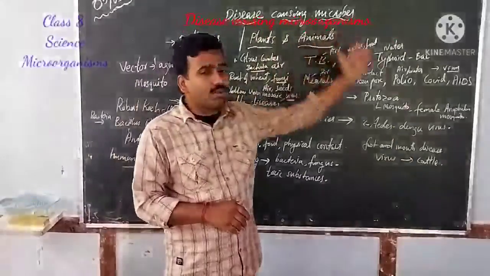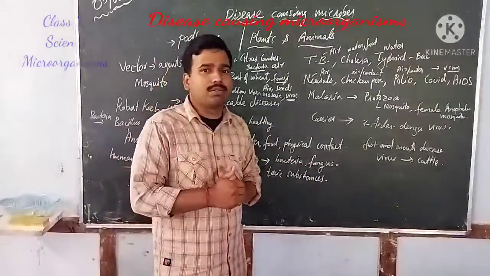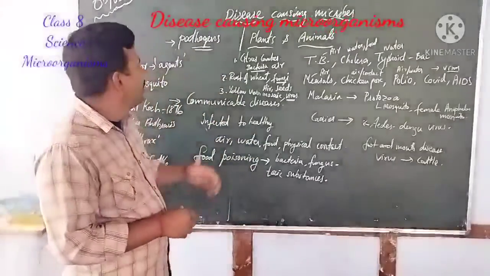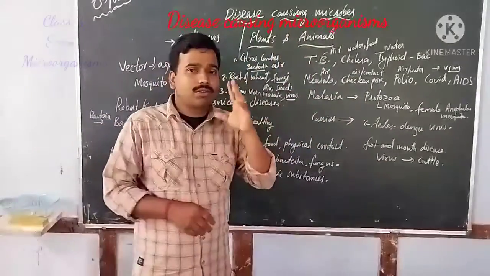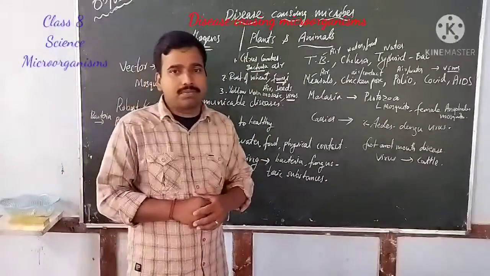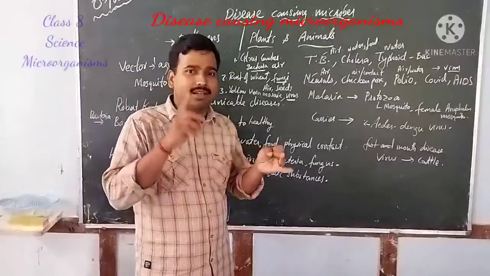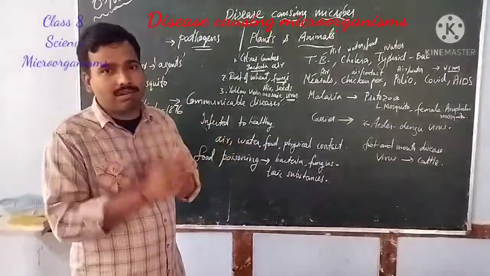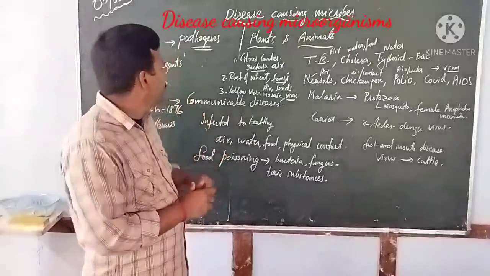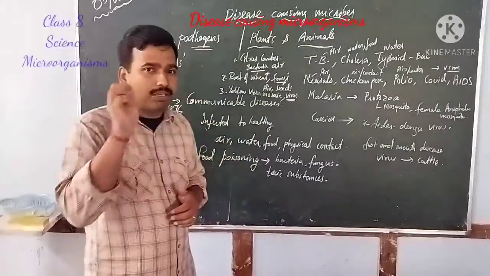Disease causing microbes. Earlier we were only thinking about the usefulness of microorganisms, and we can call these disease causing microorganisms pathogens. Whether it is bacteria, fungus, virus or protozoa, all these disease causing microorganisms can be classified into a common group called pathogens.